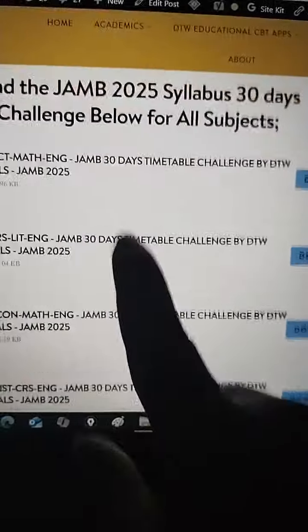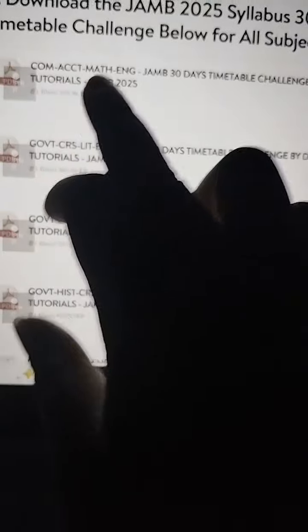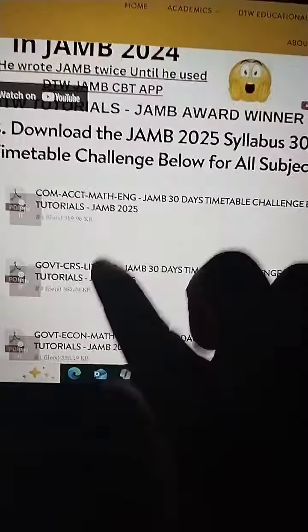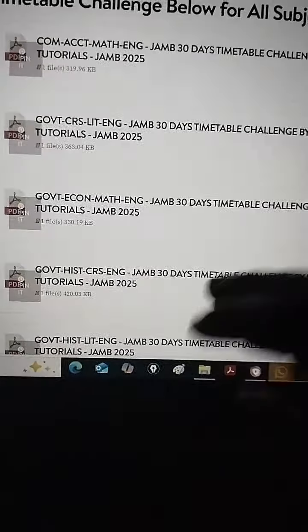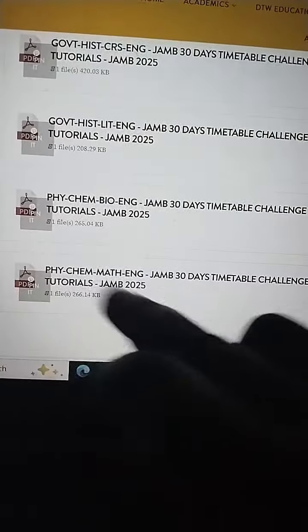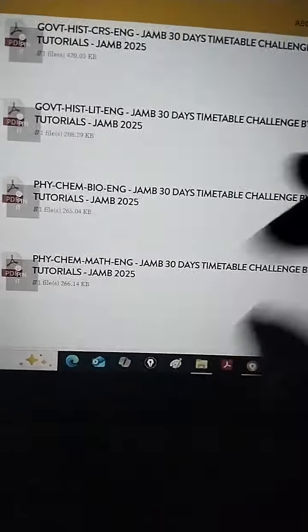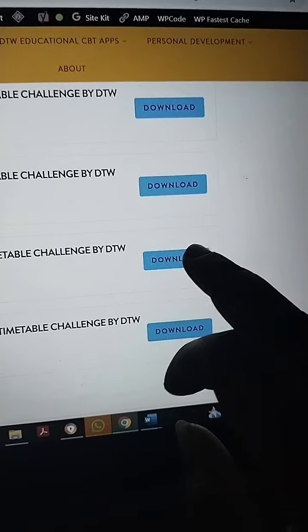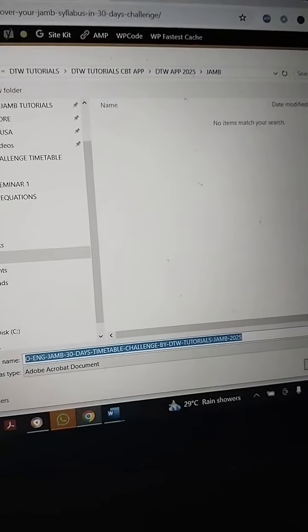So for the timetable, all you need to do is just come here and click download. You can see here, this is for commercial students. This is commerce, account, English, maths, English. This is for arts. This is government. These are for law people. This is the popular subject combination for students. Then for my science people, these are the two major combinations. This is for people who go for engineering, and this is for medicine and sciences. So all you need to do is just click download, and it's going to download on your system or your phone.